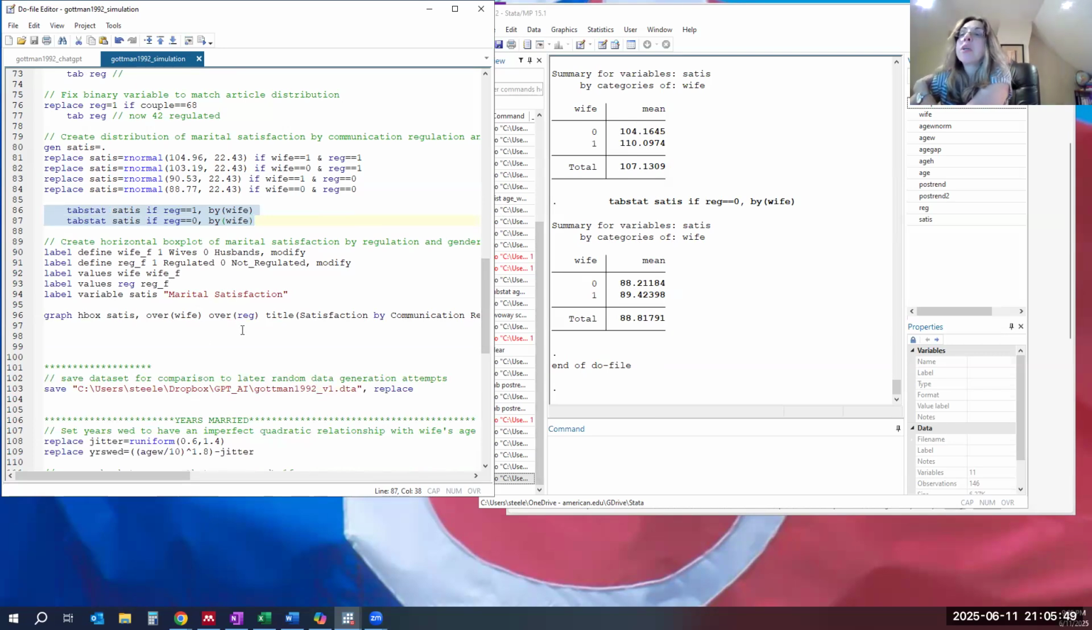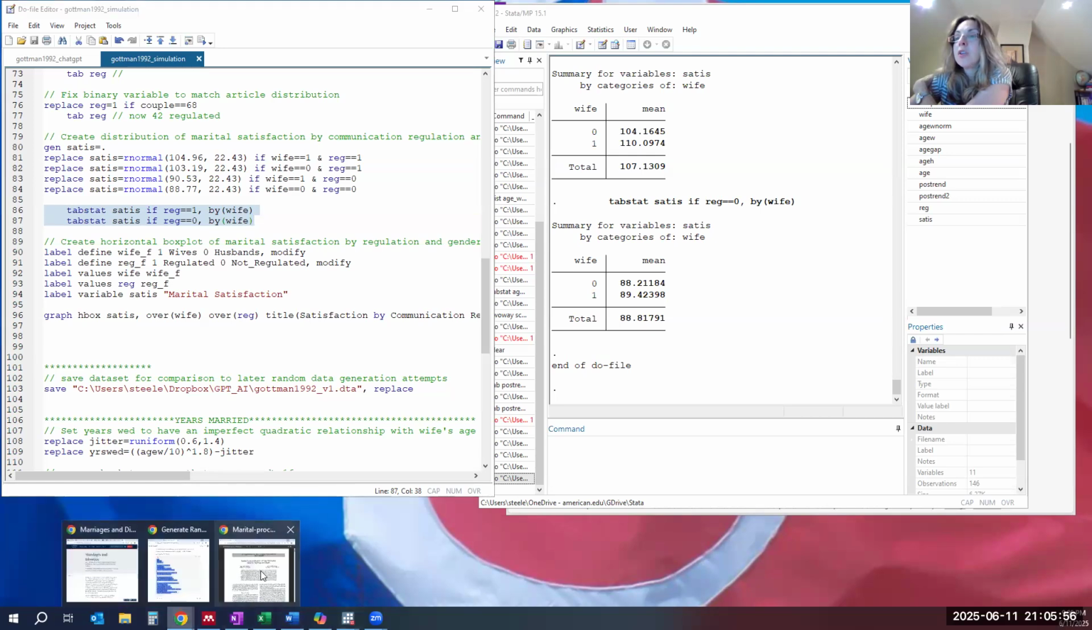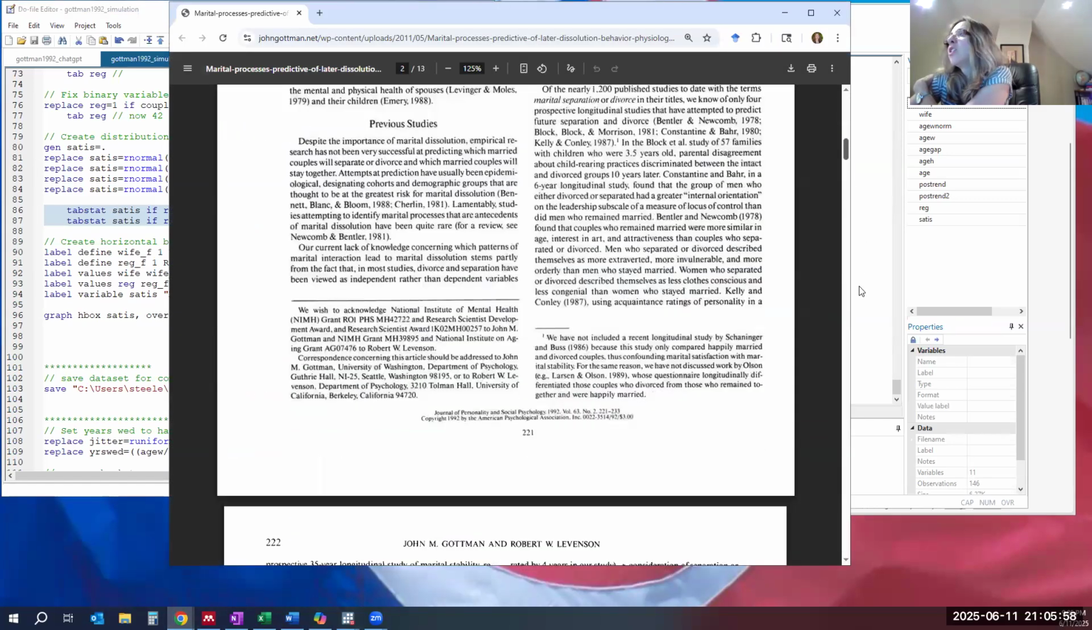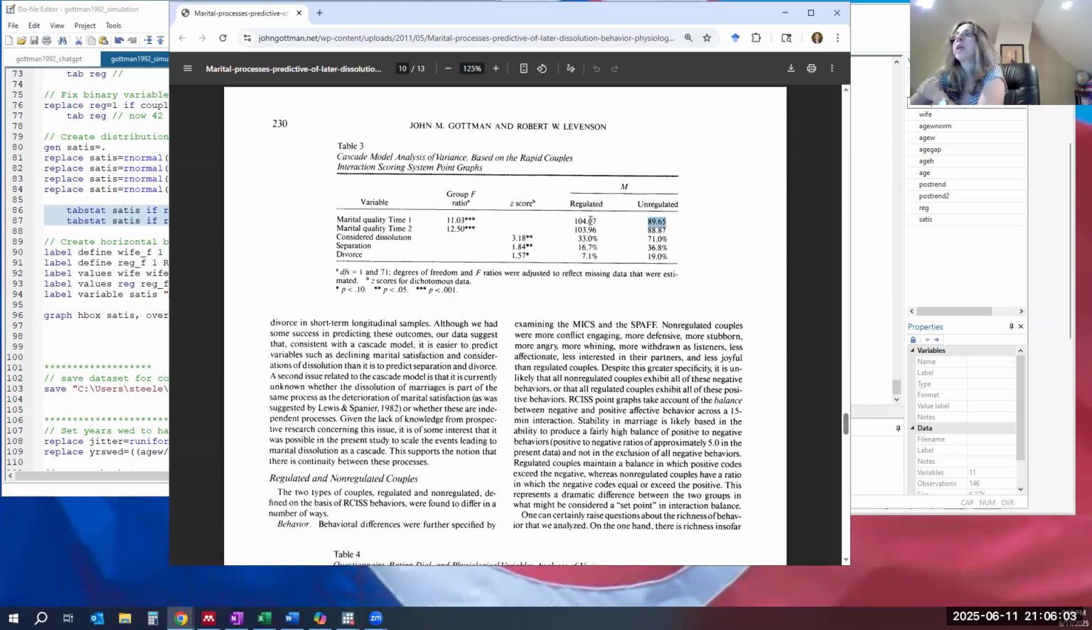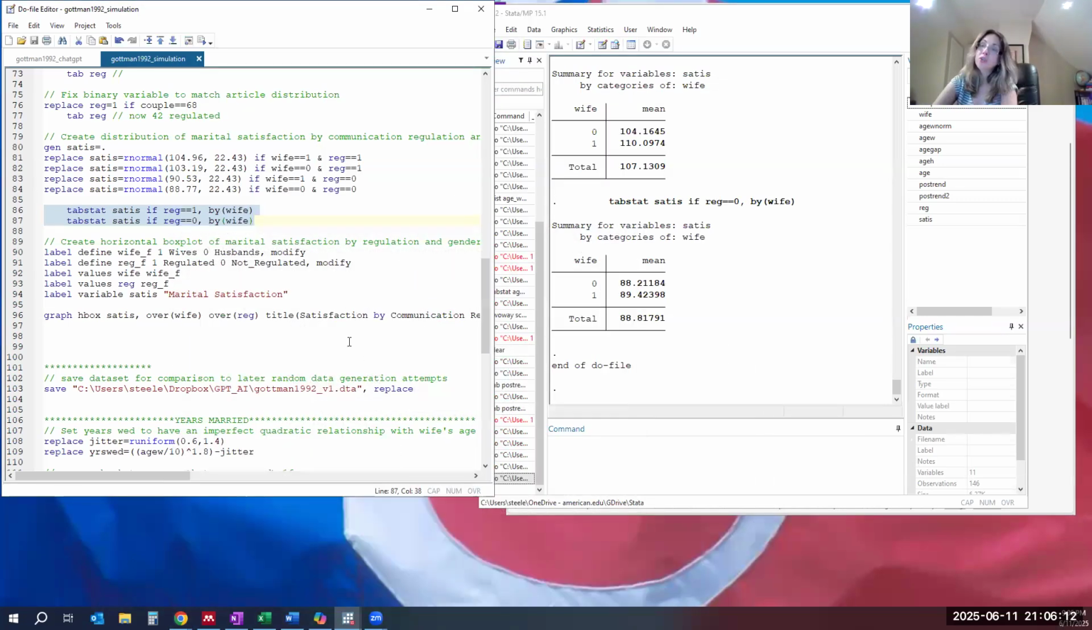So now we're going to visualize that, because in the original study, which is here, you see that they only show this in a table, and it's kind of buried in a tiny table, table 3, where you see at time 1, this mean difference between regulated and unregulated couples. But I think it's more interesting if we can visualize that and show it separately for males versus females and see what does that really look like. And so we're going to do this with a box plot.